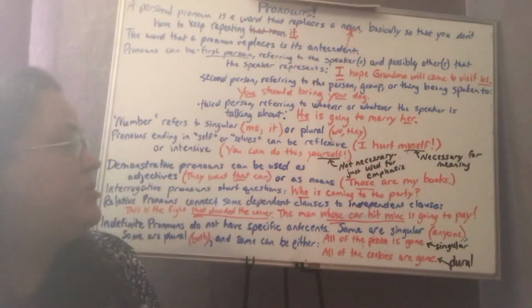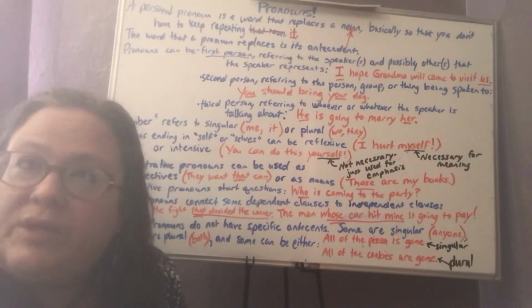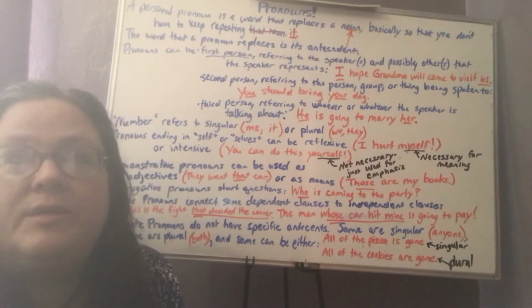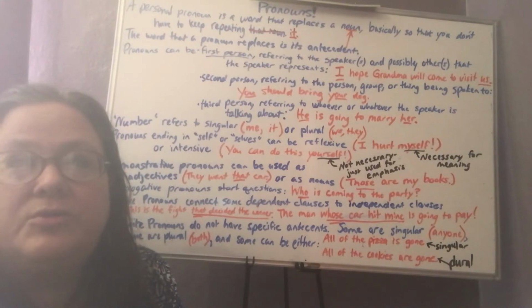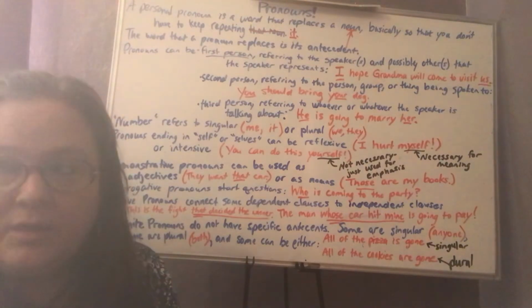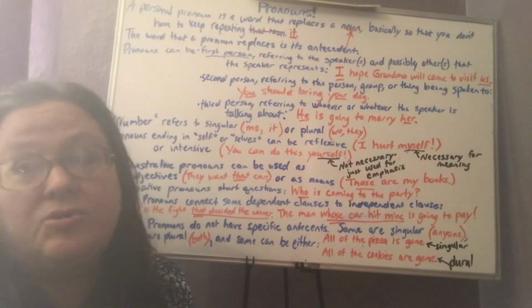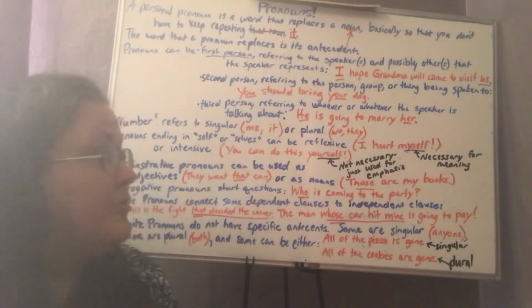So if I say you can do this, it means basically the same thing as you can do this yourself. Another way that we can use reflexive pronouns is when we're referring to something that a person of high stature is doing for him or herself that normally he or she would have done for him or for her.